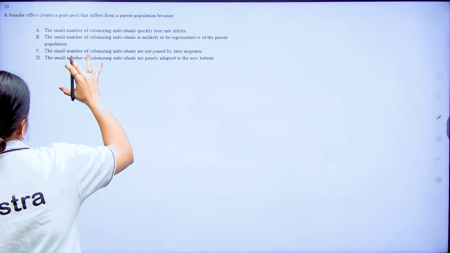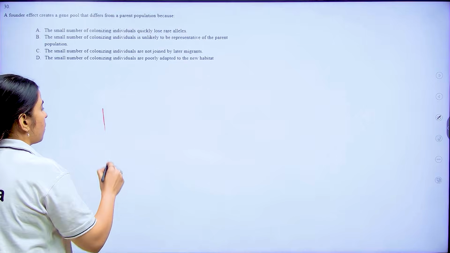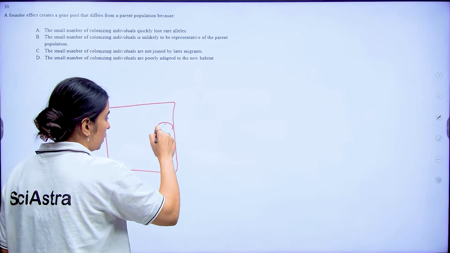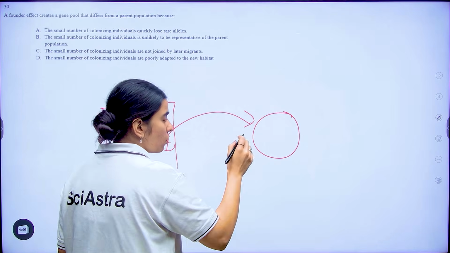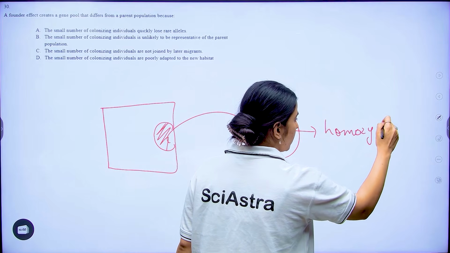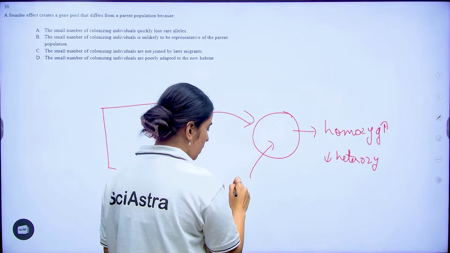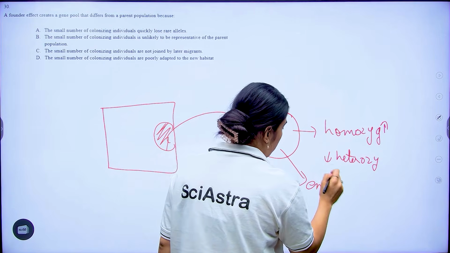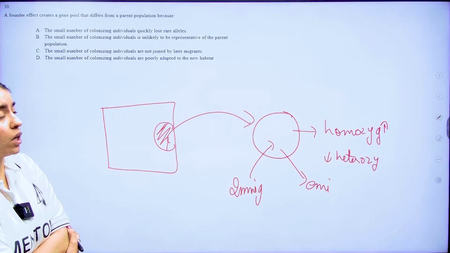Now it says that founder effect creates a gene pool that differs from parental population because. Why? Because in founder effects, what is happening? You have an initial population. From here, a small segment of population is going to form a new population. Right? Now this population has more homozygosity initially, and less heterozygosity. But what will happen? You will have immigration also, and emigration also. So ultimately the gene pool will slowly change.